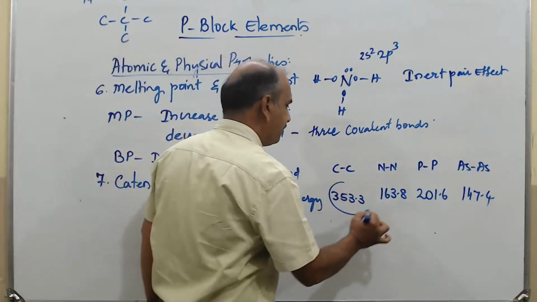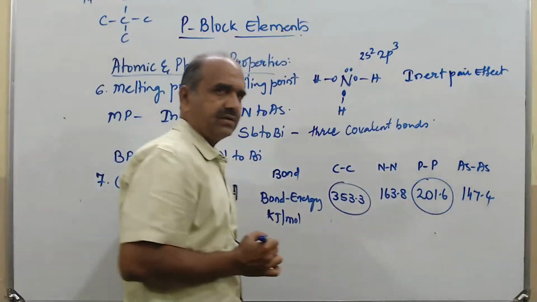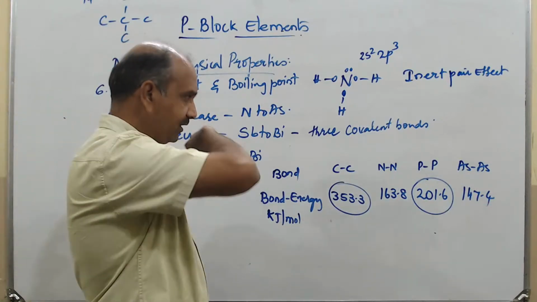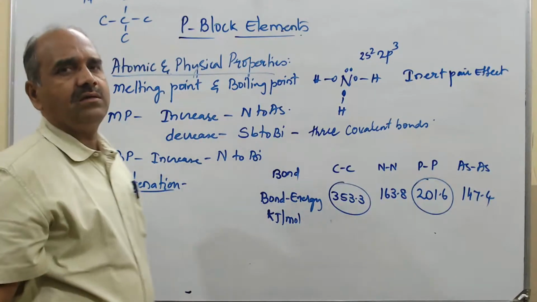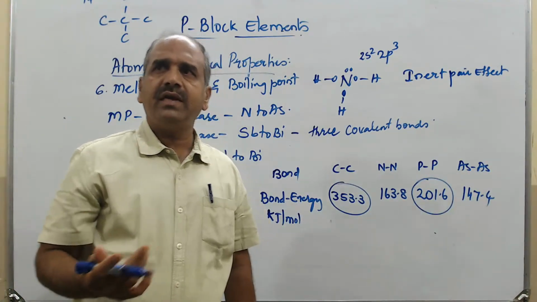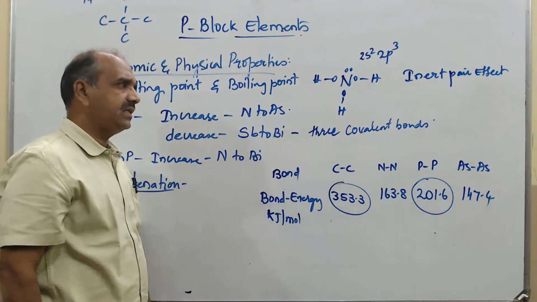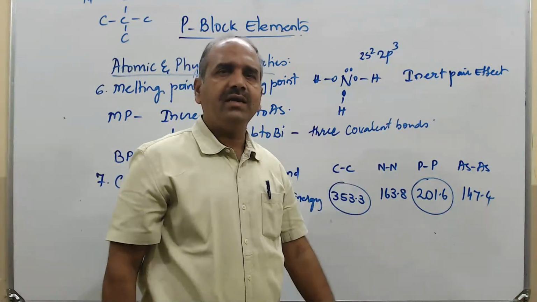So after carbon in this set, we are seeing it for phosphorus. For this reason only, phosphorus is going to show a strong nature of catenation compared to the others, even nitrogen, arsenic or any other.